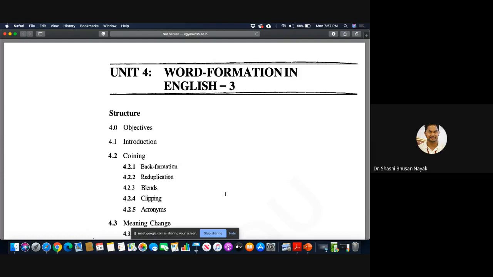But in paper 4, and specifically in later blocks like 4, 5, 6, 7, 8, you need a fundamental understanding of what you actually know about morphology or syntax or phonology, something like that.